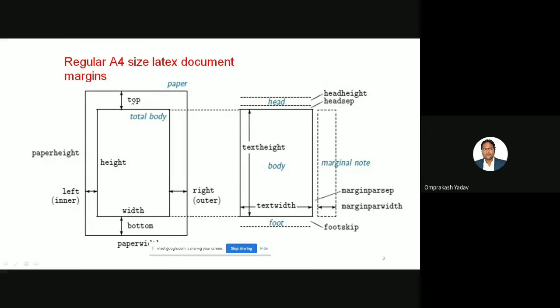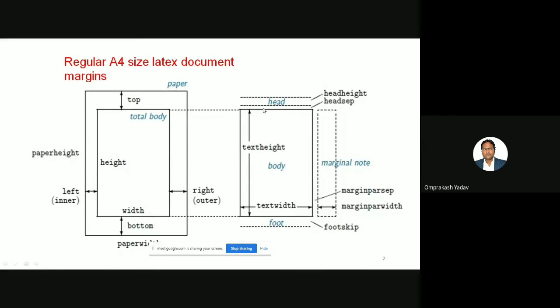If you see here, this is called what? This is the total body, and this is the entire top margin. This is the bottom margin. If you see here, this is the left margin, and this is the right outer margin. So the four things you will have to remember: top, left, bottom, and right. And basically all your text will come over here, in this particular area.